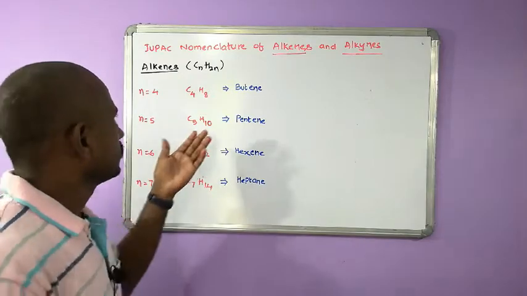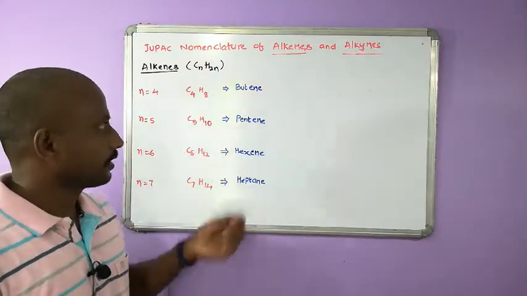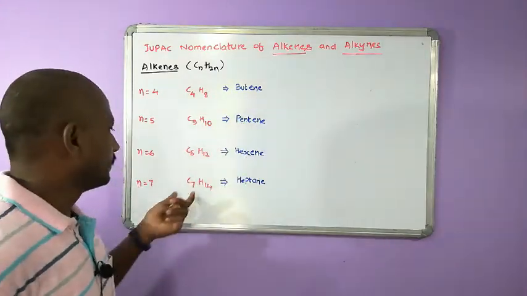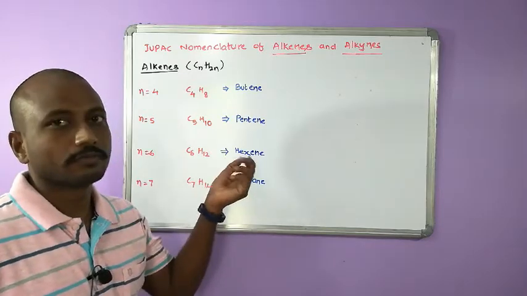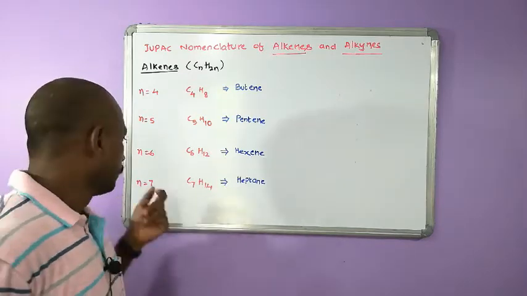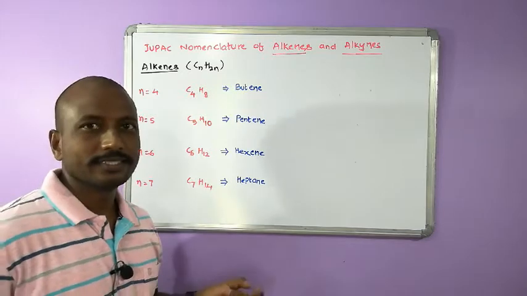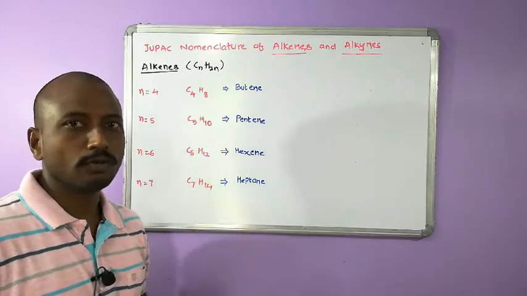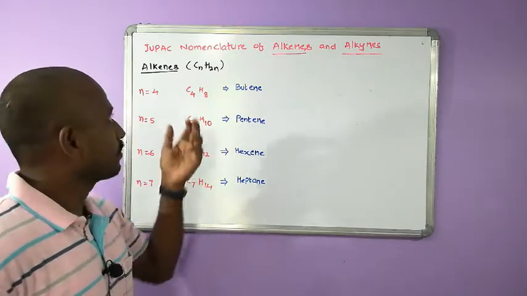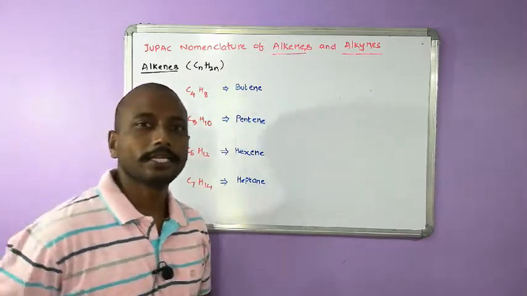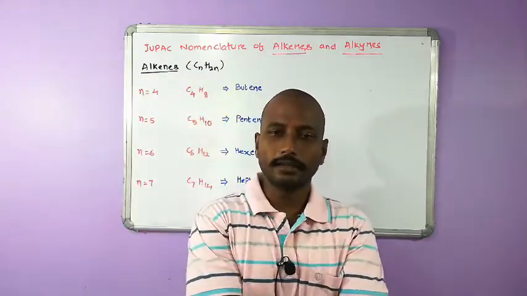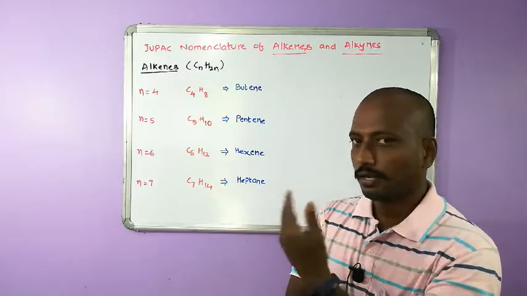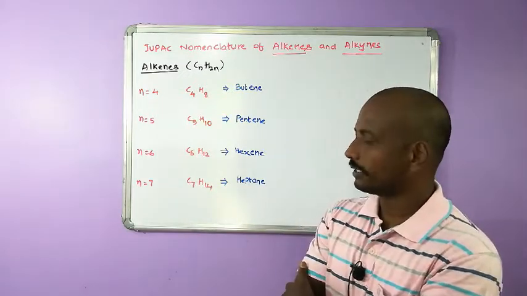Okay. So, these are the names of some alkenes. We can extend the number of carbons: 8 carbons, C8H16, octene. Number of carbons 9, C9H18, nonene. Then number of carbons 10, C10H20, that is decene. Like that, you can write or try the names of different alkenes.